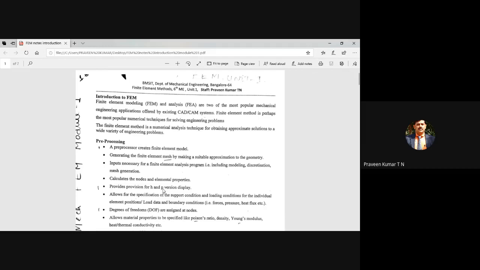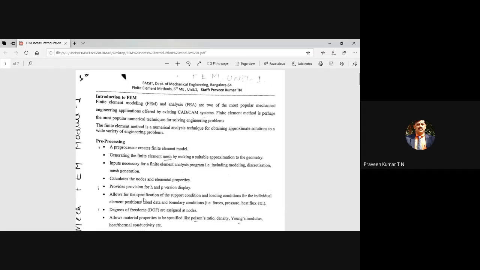To increase the accuracy of the finite element solution, one option is we can increase the number of elements. That is one option. And one more option is we can go for higher order polynomial. Then it is referred as P version. But most of the time, knowingly or unknowingly, you are going for selecting H method.